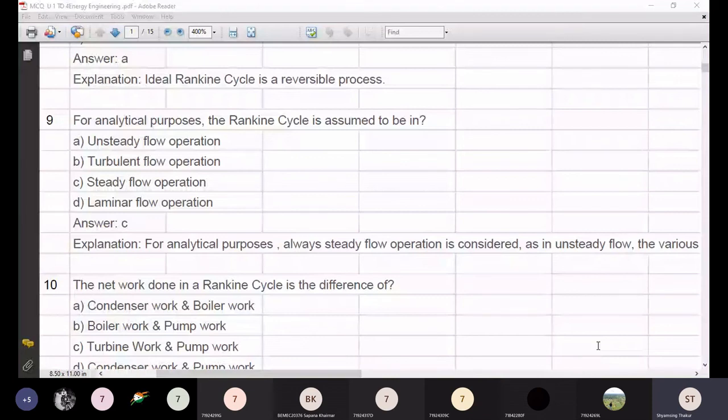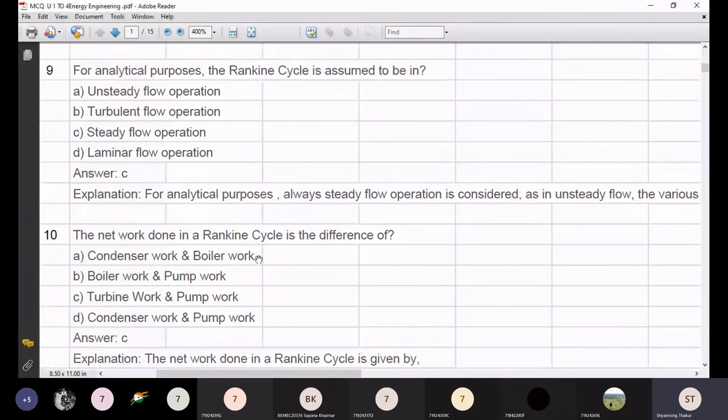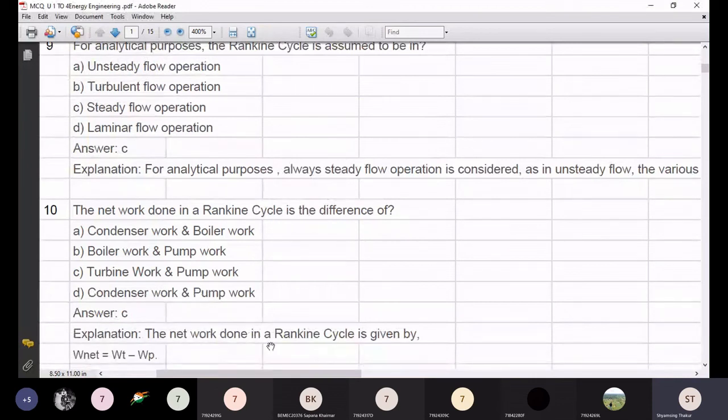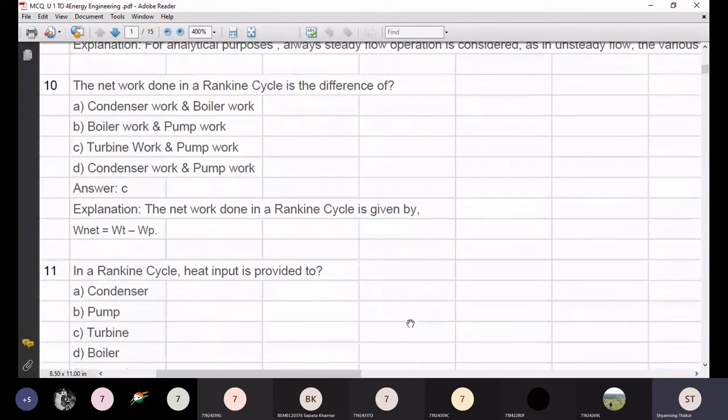Okay, so the correct answer is the turbine work and pump work. So we know the net work done in a Rankine cycle is given by W net is equal to turbine work minus pump work. Here pump work is negligible in most of the cases. Now, in a Rankine cycle, heat input is provided to which of the following units?